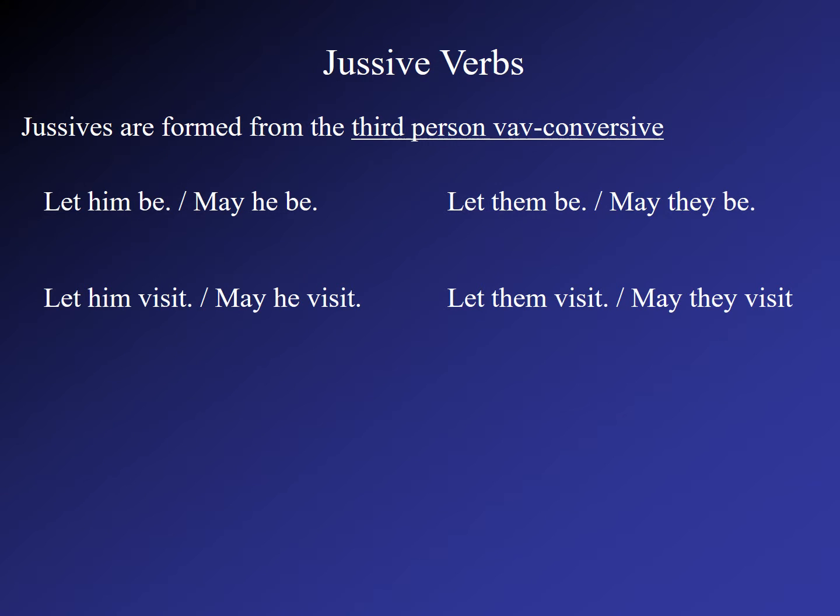Jussives are formed from the third person vav conversive. So we take vayihi and we remove our vav and our patach and our doubling and we get yehi. By the same token, we take vayahu, we remove and we get yahu. Vayifkod, we remove the vav, patach, doubling and we get yifkod, let him visit. Vayifkedu, remove the vav and we get yifkedu, may they visit.